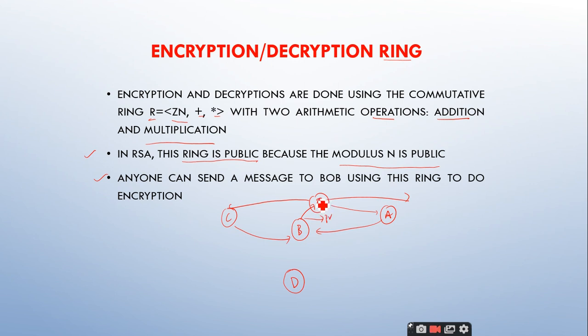This is E. Let us denote it as E. Right, anybody in the network can send a message to Bob just by taking the public key of Bob from the public key ring and then encrypting and then sending it. And once Bob has received the message, he can decrypt it by making use of the D, which is the private key of Bob. Clear?